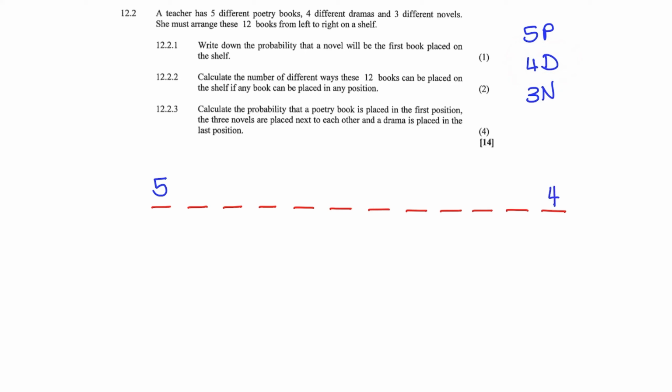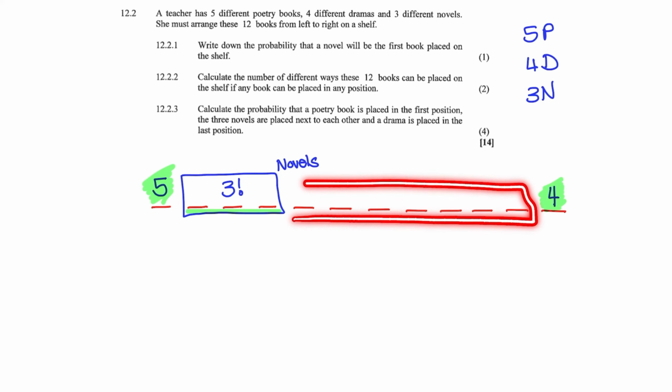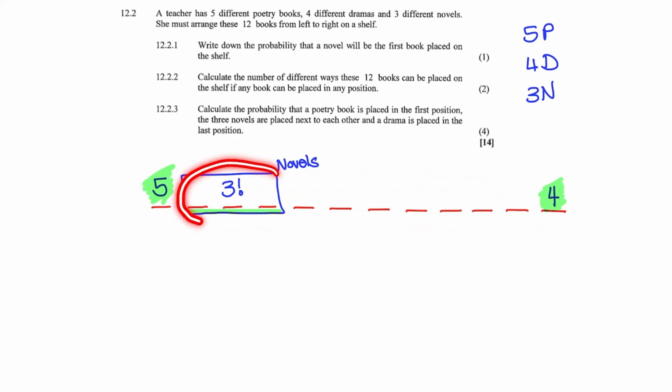Then it also reads that the 3 novels must be placed together. So imagine that I have the 3 novels all together. And these 3 books can be arranged in 3 factorial different ways. So we have 1 out of 5 books in the first place and 1 out of 4 books in the last place. And then the novels all together. And what we need to figure out now is how many different ways we can still arrange the books between the first and last book. So you count the novels as one arrangement because they need to move together. So that will be 1 position.